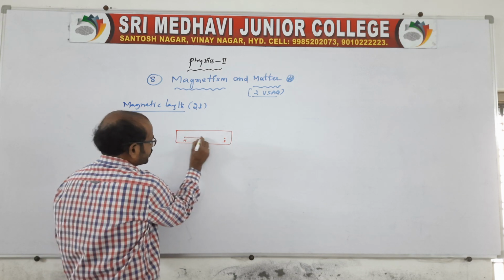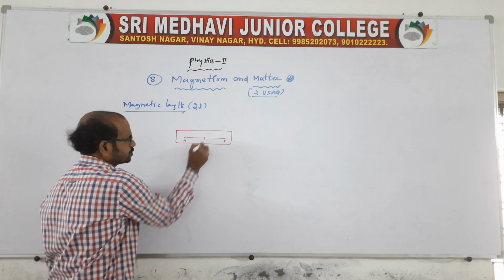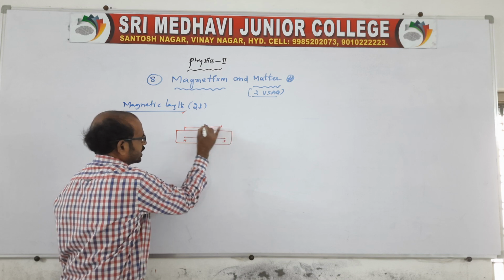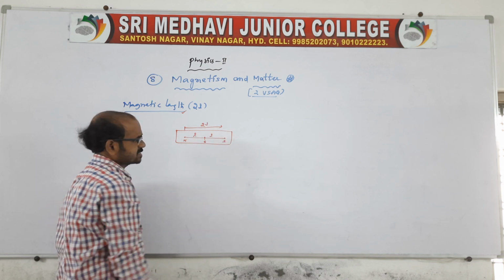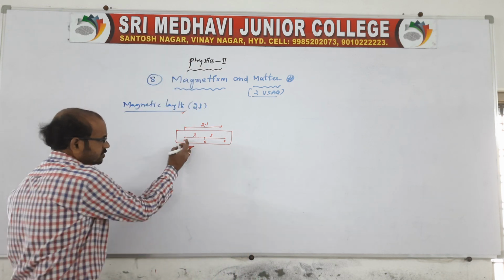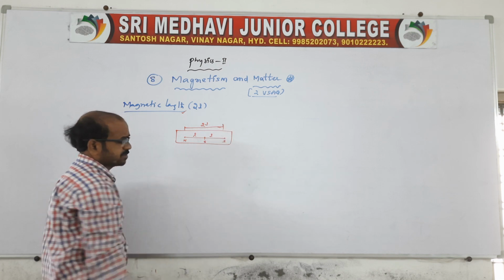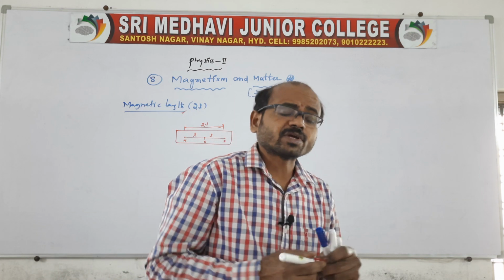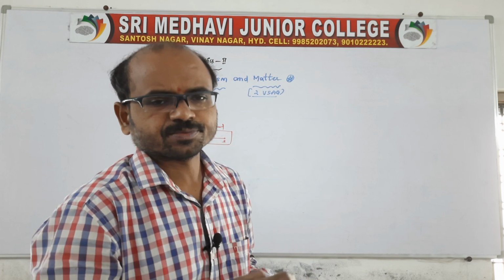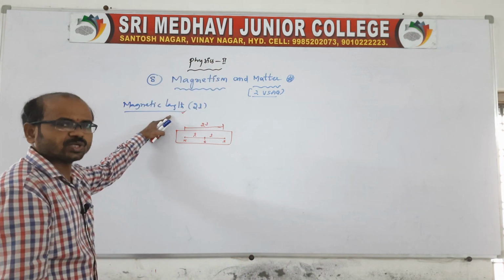And the distance between the two poles we call the magnetic length. See, from the center, it is O, therefore the length we take as 2L. This part is L, this part is L. From the center to one pole and from the center to the other pole, we call it the magnetic length, which is very, very important. And here you remember, it is also the shortest distance between the two poles, which we call the magnetic length, 2L.